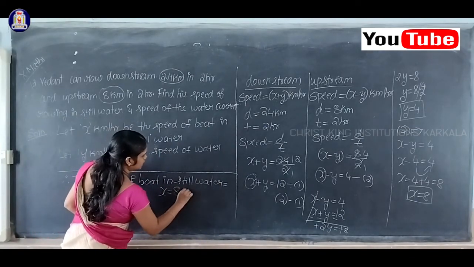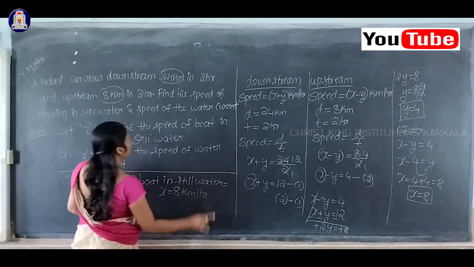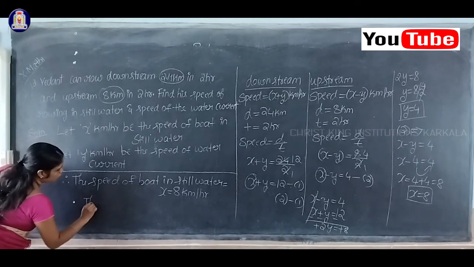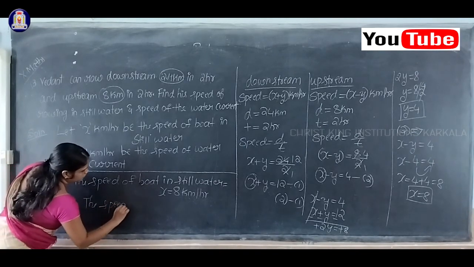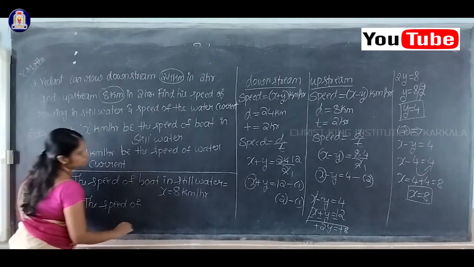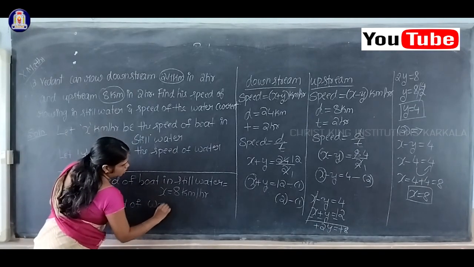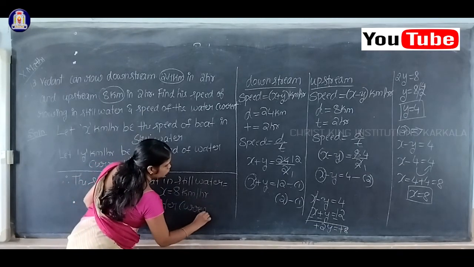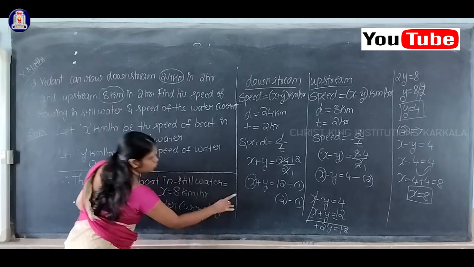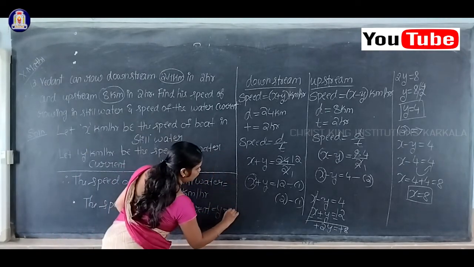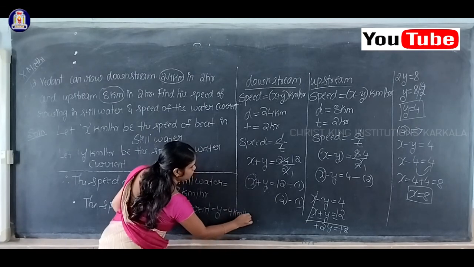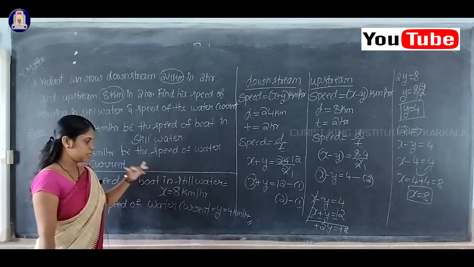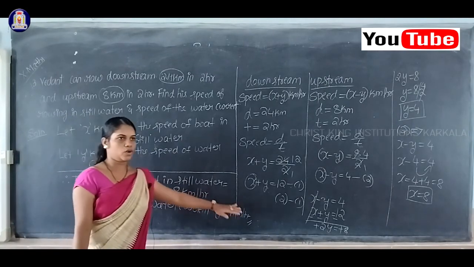So this is 8 kilometer per hour, as well as the speed of water current or stream, both are the same. The speed of water current is equal to y. What is the value of y? y is equal to 4 kilometer per hour. This is the solution. x means speed of boat, y means speed of water current.